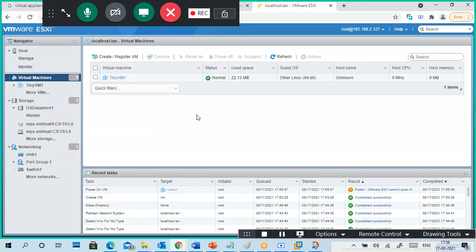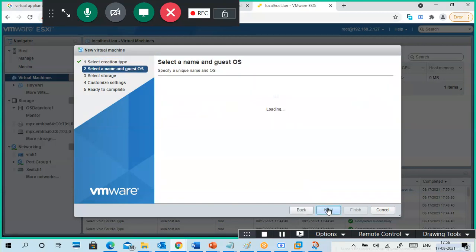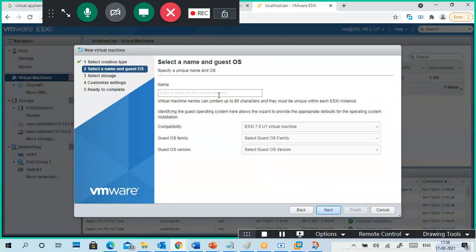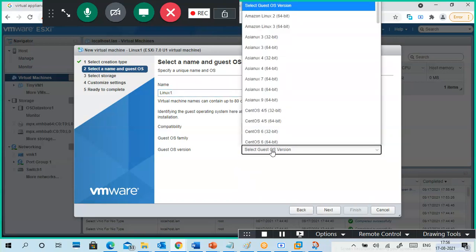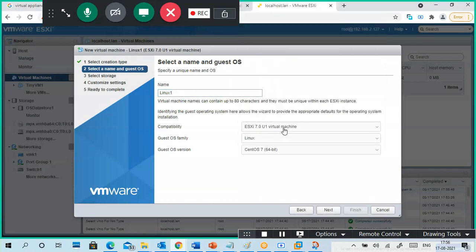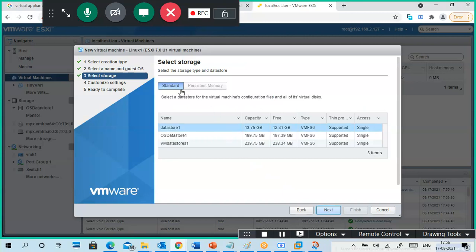I deleted it and I will create it again. Linux, CentOS 7. Okay, same version only. I'm not reducing to a lower version. So okay, where do you want to create the VM? The datastore.